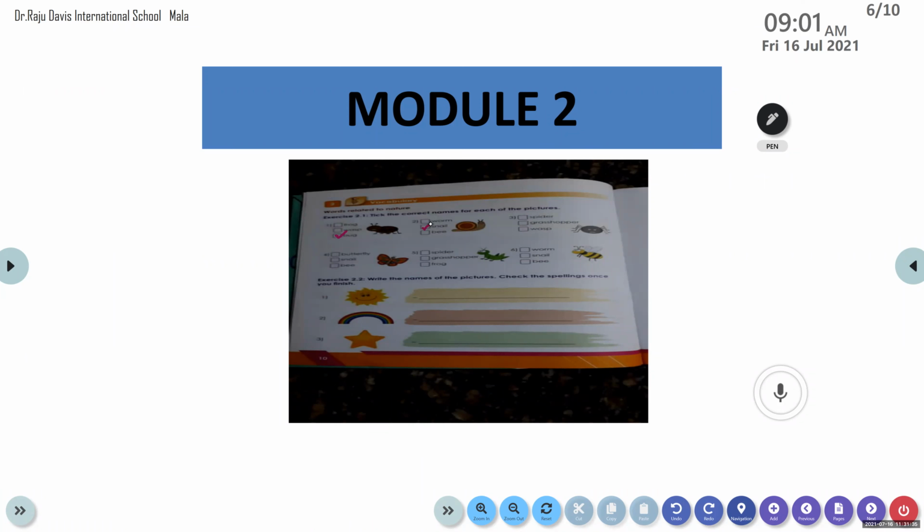Go out in the lawn or the place outside your home. You will get to see snails. They have a shell on their back and they move. They creep very slowly. Have you seen snails? Yes. Anurag has seen. He's giving me a big thumbs up. Okay, Anurag, let's do the third one.